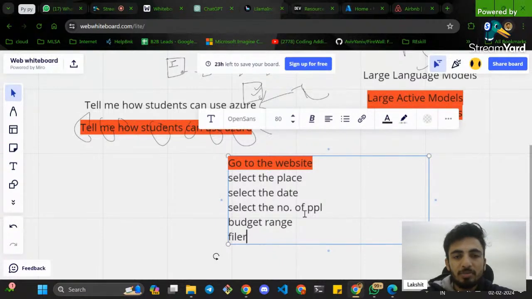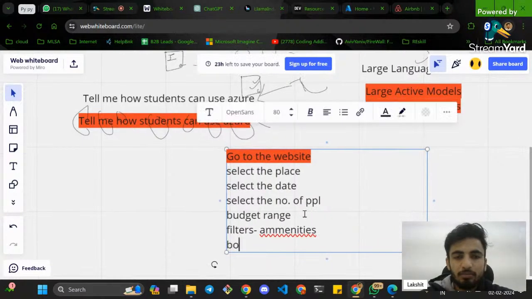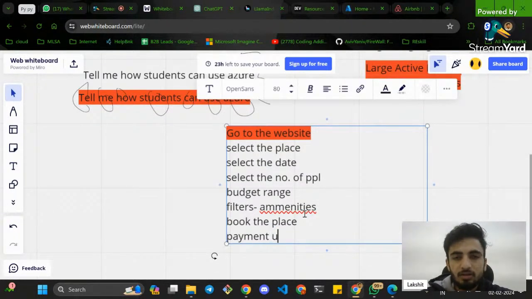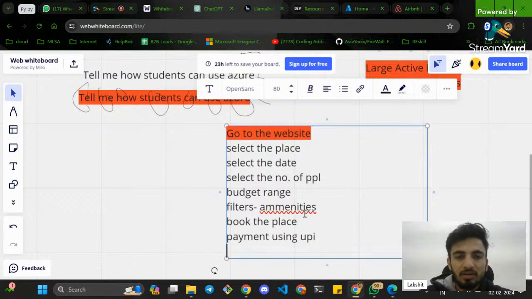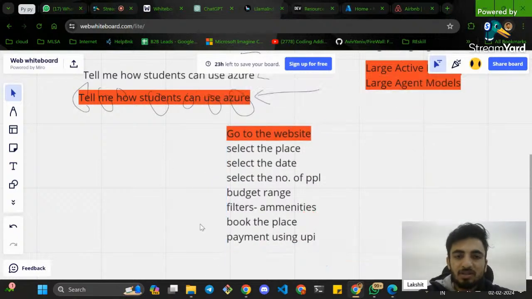Then filters, maybe something like amenities. Then book the place and payment using UPI. Every step. Now if you give this prompt to a model